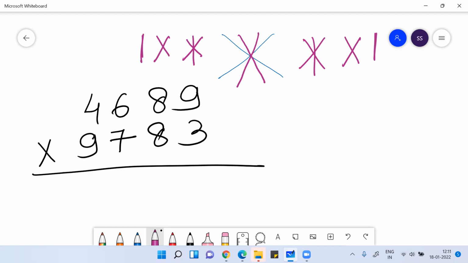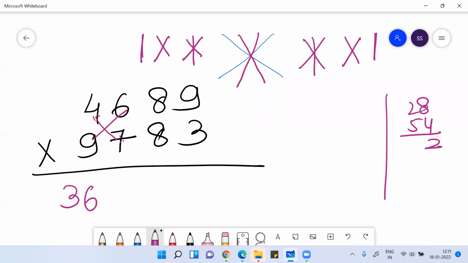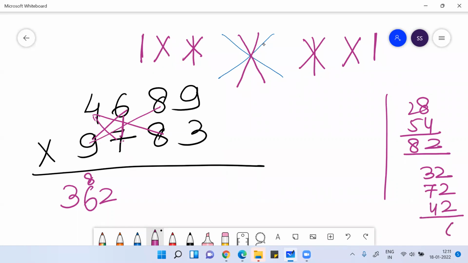So 9 fours are 36. Then 7 fours are 28. 7 fours are 28. 9 6 are 54. 28 plus 54, 82. So write 2, 8 carry on previous number. Then go to the third digit. 8 fours are 32. Then 9 eights are 72. Then 7 6 are 42. You'll get 146.